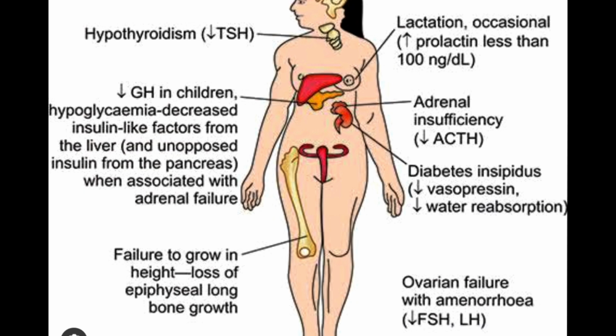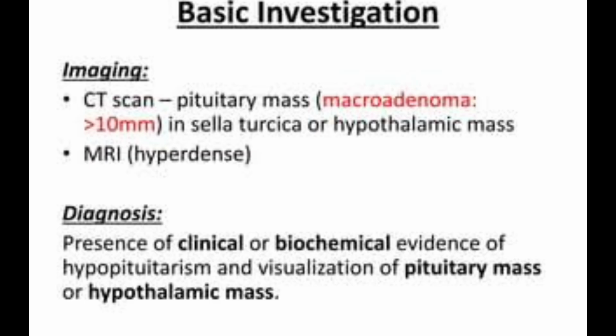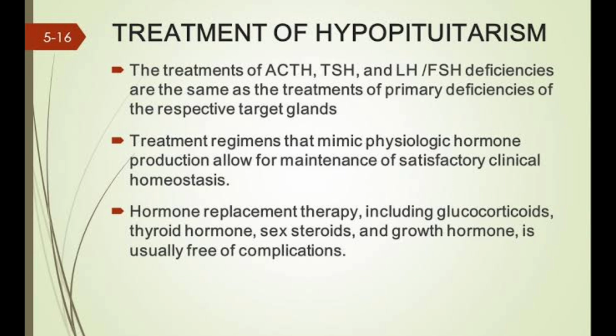As far as the investigations are concerned, obviously, since non-functioning pituitary tumor is the main cause of hypopituitarism, to see that we have to go for CT scan or MRI. Then, to see whether the hormones being produced by the pituitary are sufficient in amount, we can do their levels: ACTH level, TSH level, then FSH and LH level, then growth hormone levels. So all these things can be done to investigate hypopituitarism.